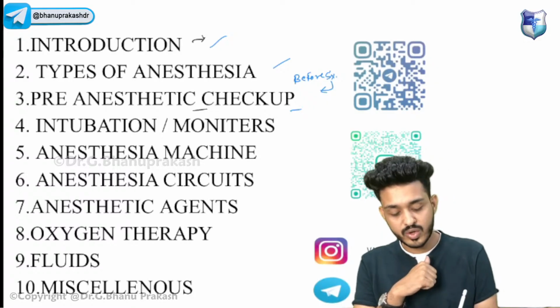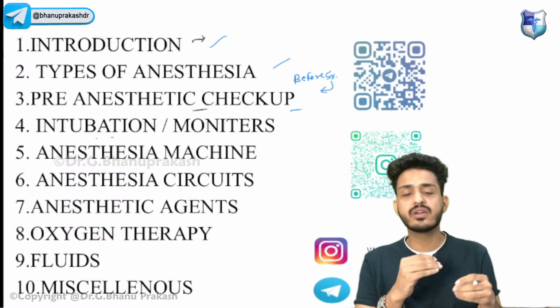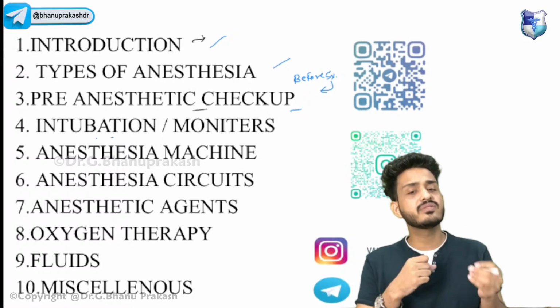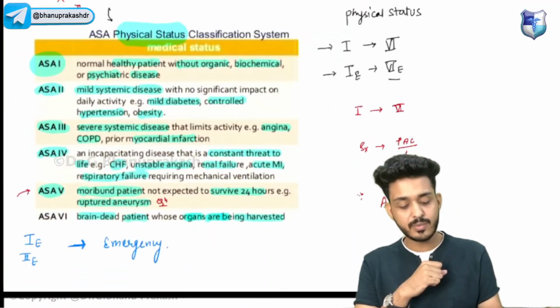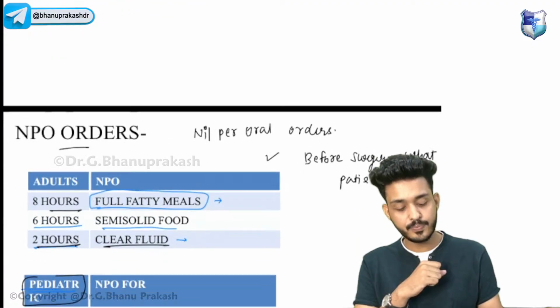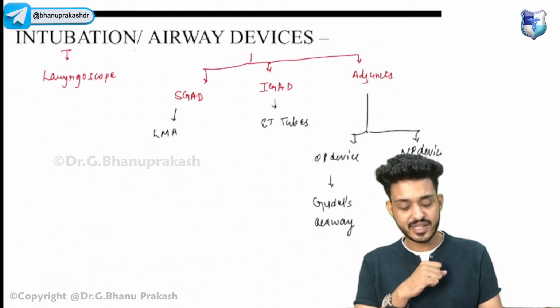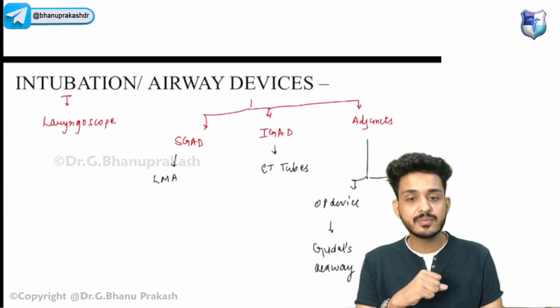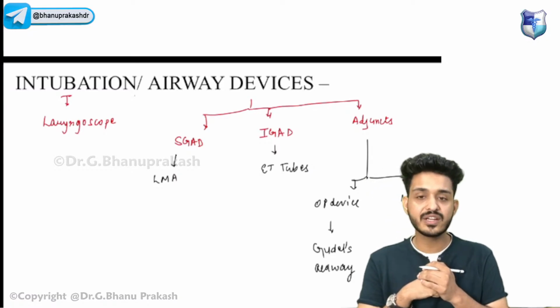Okay, now what we will do: we have already given the drugs to the patient, anxiolytics, glycopyrrolate, we have given everything, right? Now our patient is on the bed itself, right? Now what we need to do, we need to start the treatment. Before starting the treatment, we need to intubate the patient. How will we intubate the patient, guys?